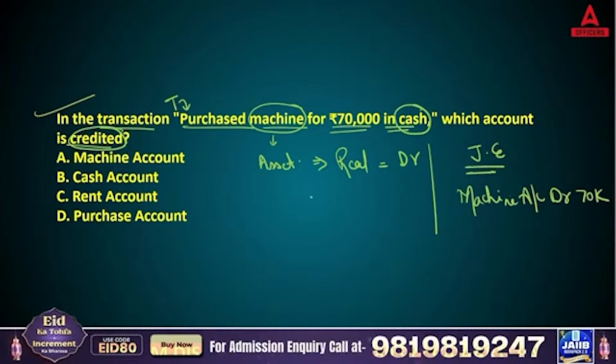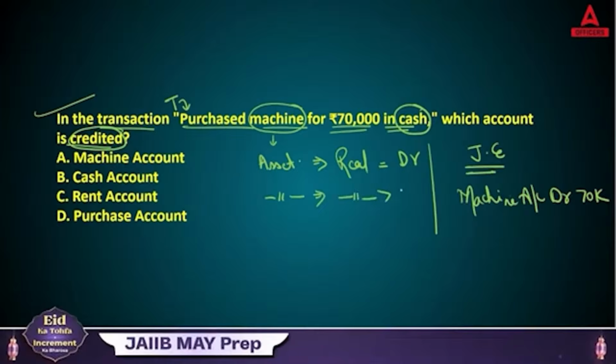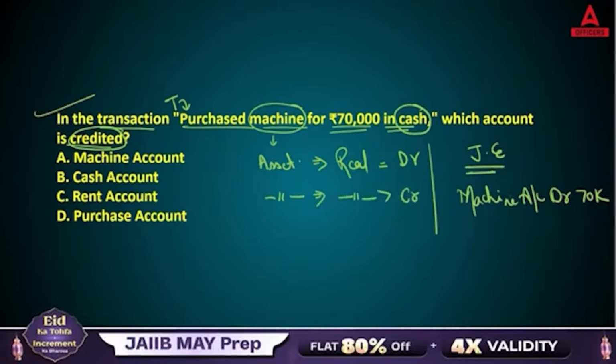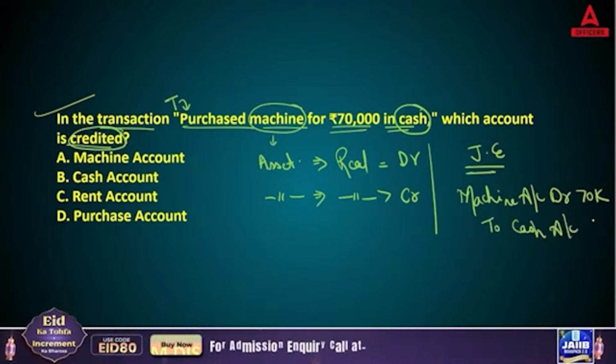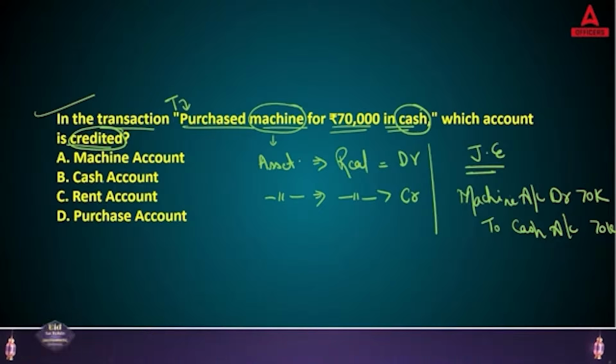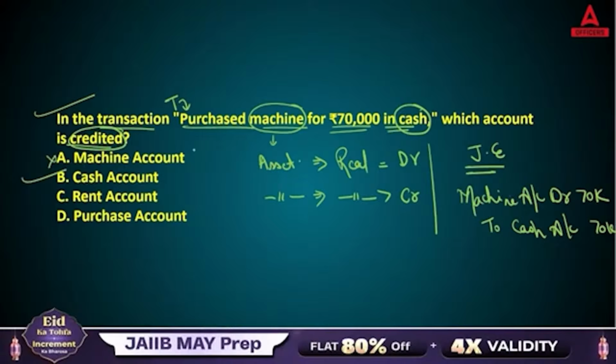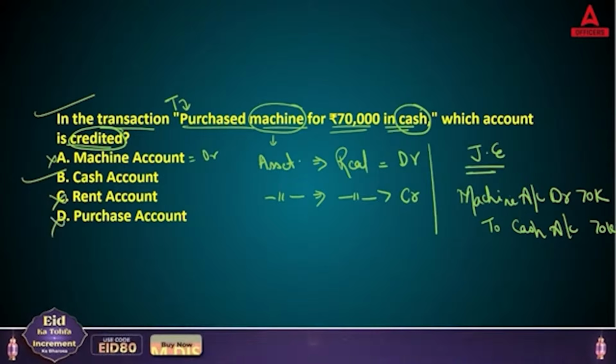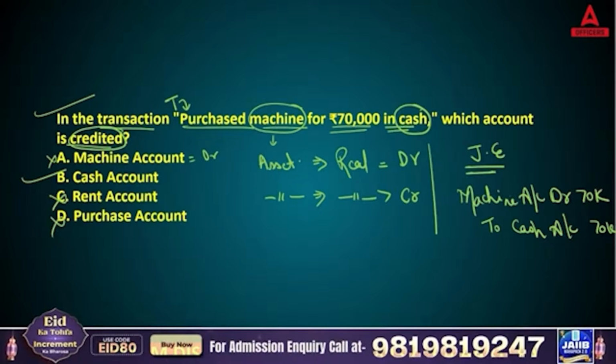So again here when you are seeing cash, that is an asset as per real account. When cash is going out, that is credit. So here, to cash account 70,000. So the right answer to which account is credited is the cash account. Machine is going to be debited. There is no rent transaction, so that is an extra thing. This is not a purchase entry. So the right answer is again answer B.